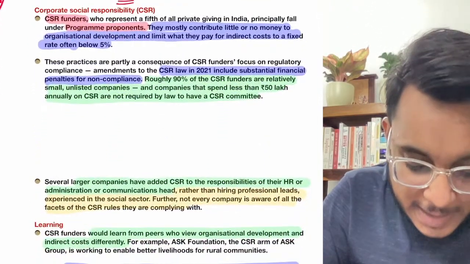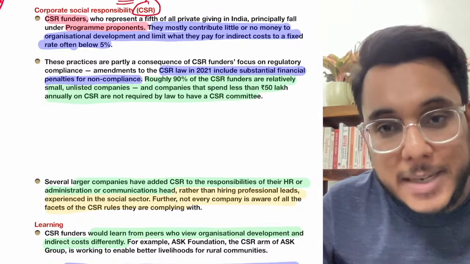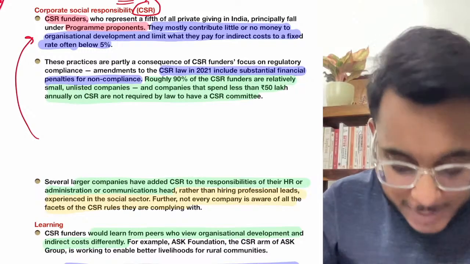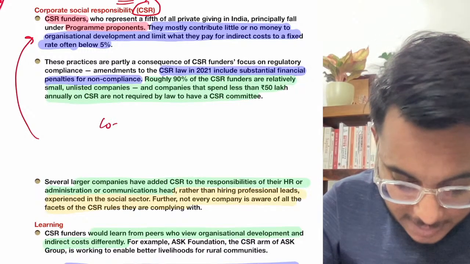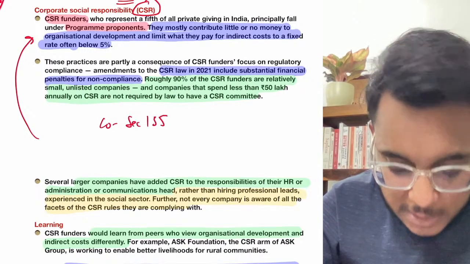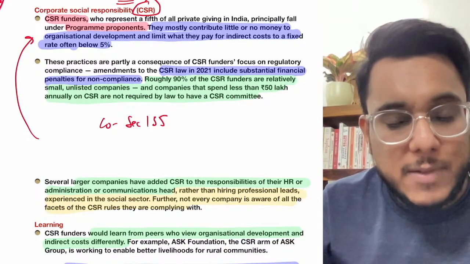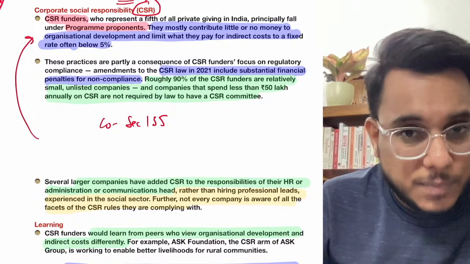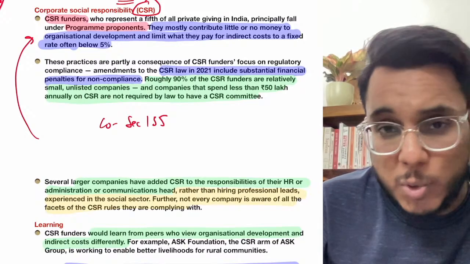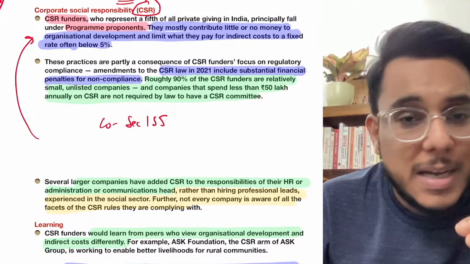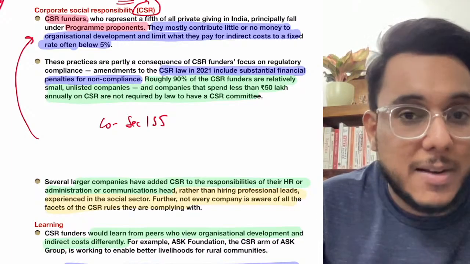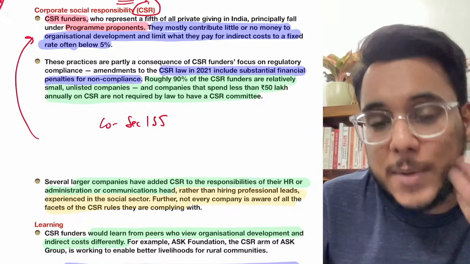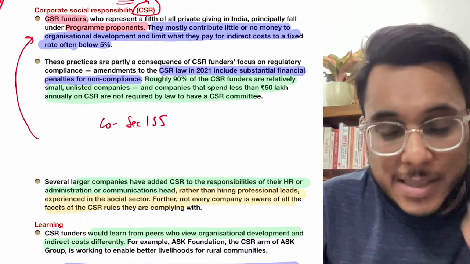Now when we talk about India, the corporate provides money to the NGO as a part of CSR, corporate social responsibility. Now guys, in the Indian Companies Act, there is Section 135. Under Section 135, the CSR, 2% of profit is to be contributed to CSR by some specific corporates, not all corporates, some specific corporates. They have to provide a part of their profit as CSR.